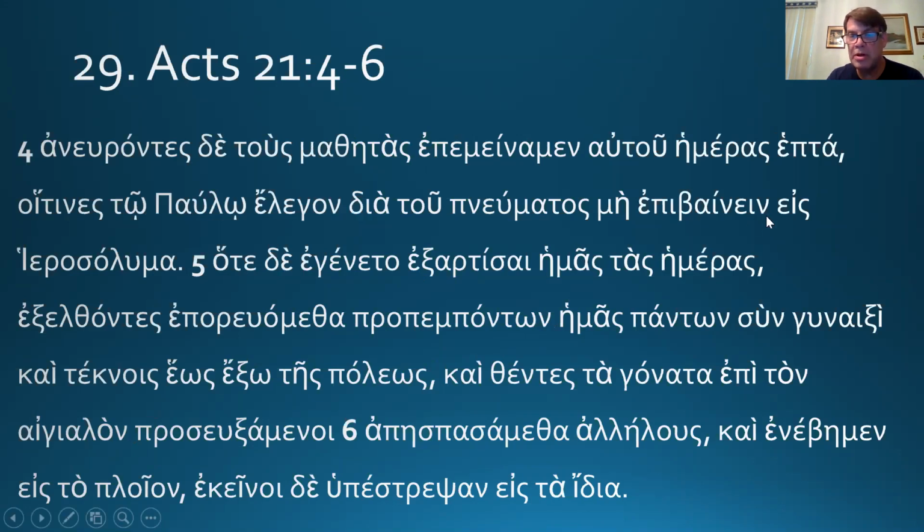Not to go up to Jerusalem. This is an infinitive. The -ein is there, so this is a present active infinitive. Infinitives don't negate with ou. Infinitives negate with me. In fact, outside the indicative mood in the New Testament, almost everything negates with me instead of ou. So they were telling him not to go into Jerusalem.